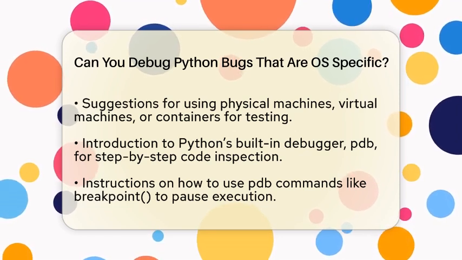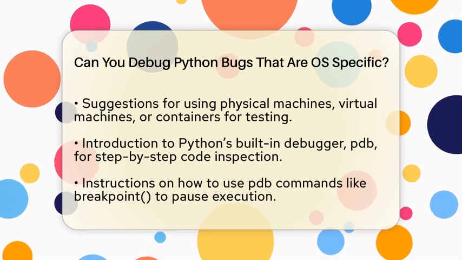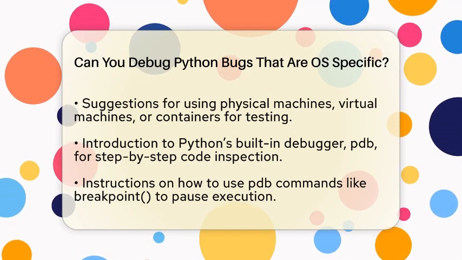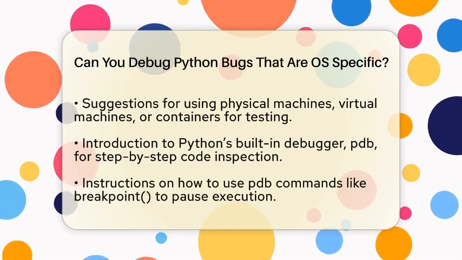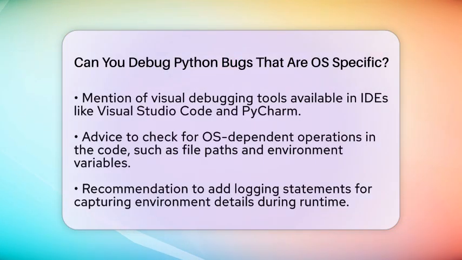If you prefer a more visual approach, many popular Python integrated development environments, such as Visual Studio Code or PyCharm, offer integrated debugging tools. These tools come with features like visual breakpoints and variable inspection, making the debugging process more intuitive and efficient. Another step is to check your code for operations that depend on the operating system. Look for file path manipulations, environment variables, or system calls. You can use conditional logic or logging to ensure that the correct OS-specific branches of your code are being executed.